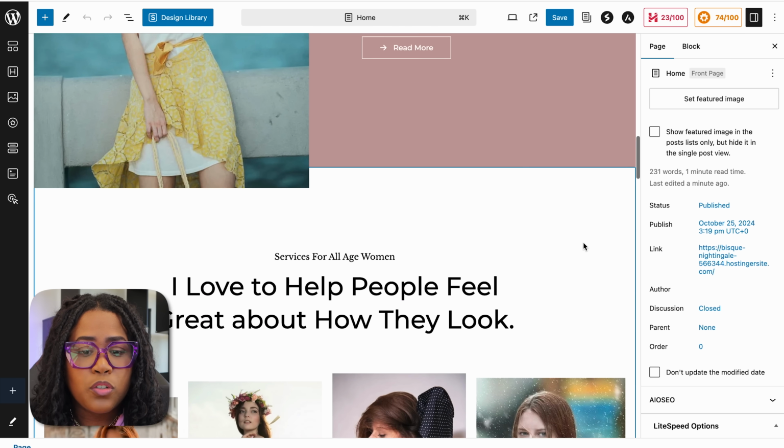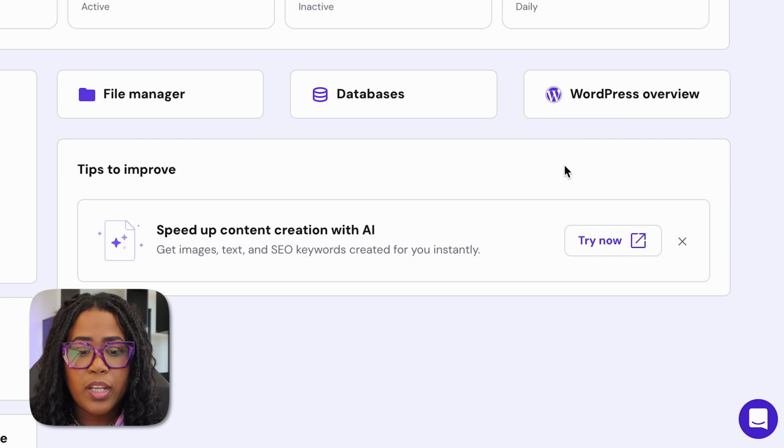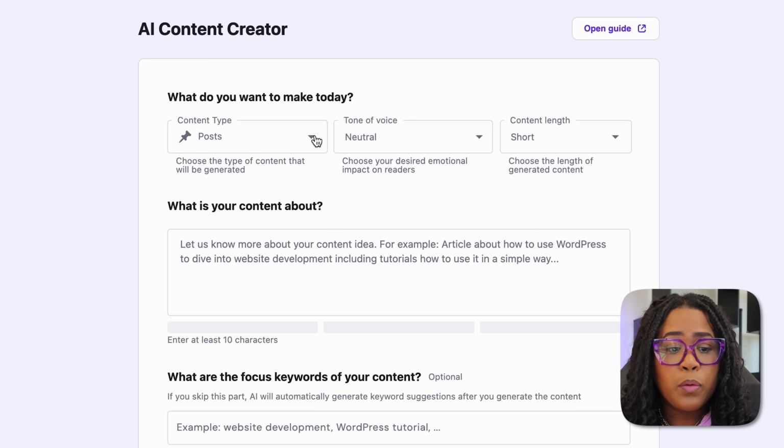So we want to make sure we get to the dashboard. Once you're in the dashboard, you'll see something that says speed up content creation with AI. Yes, that's what we want to do. Here they are going to ask you what type of content you want to make. We want it to be a post, and you can choose whatever tone of voice you want it to be in, as well as the length.